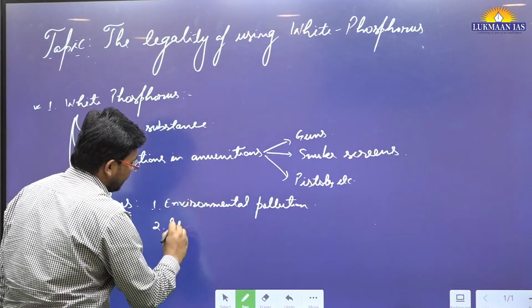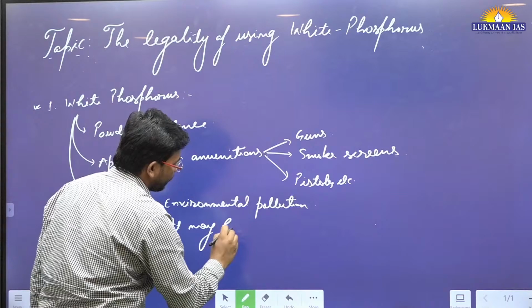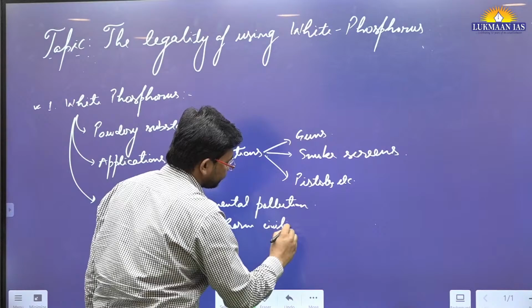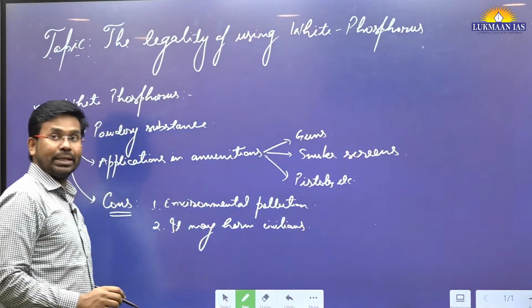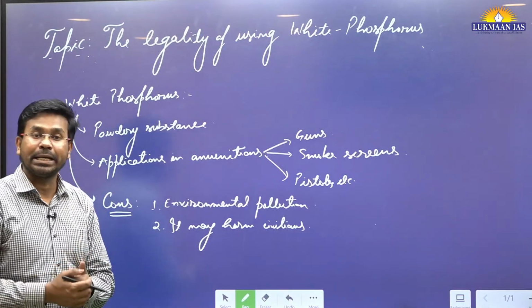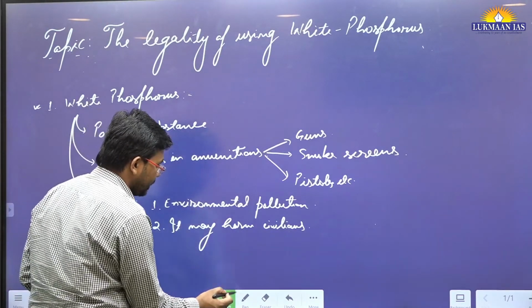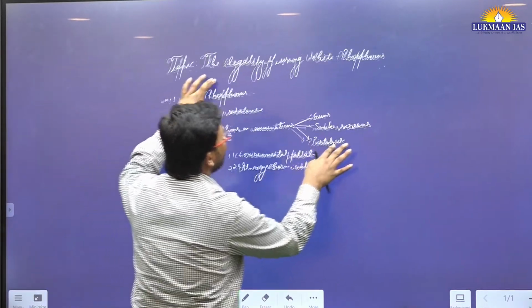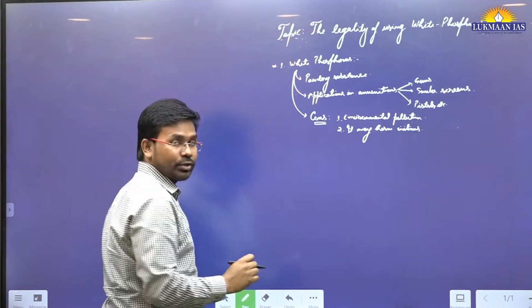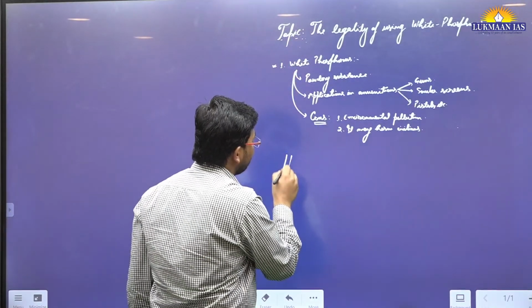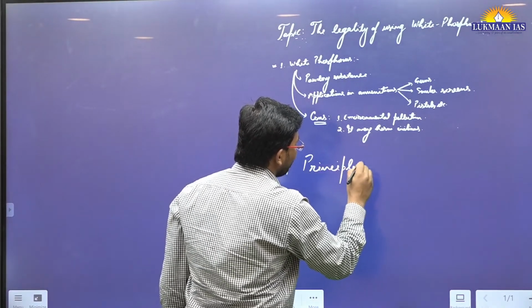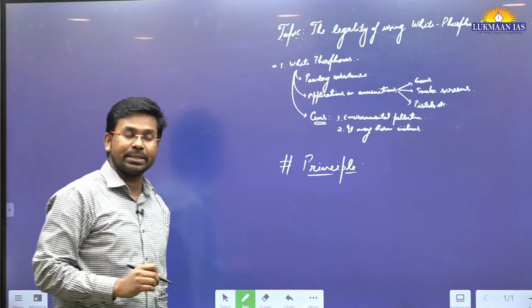Second, it may harm civilians also. So it does have negative aspects associated with it. That's why there have been multiple conventions that prohibit the use of white phosphorus. Why did they prohibit its use? Because of an international principle, which we are going to discuss, an international principle of warfare.